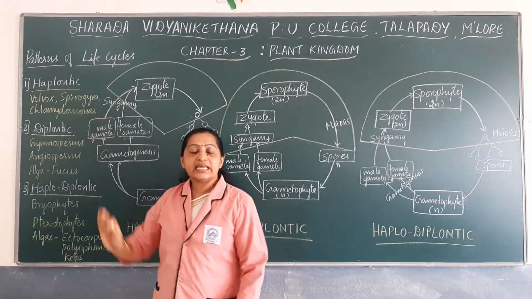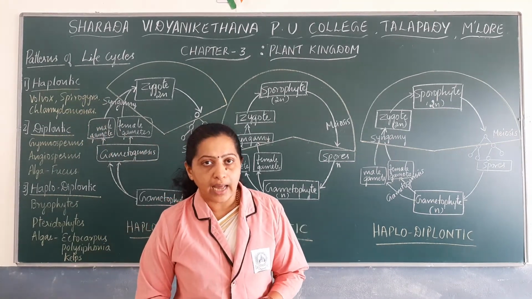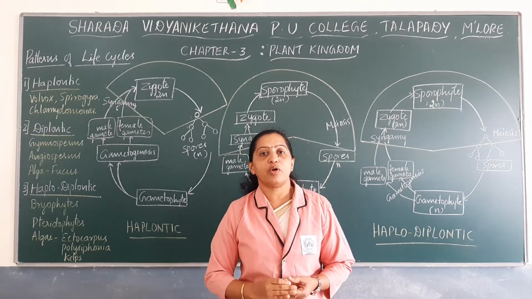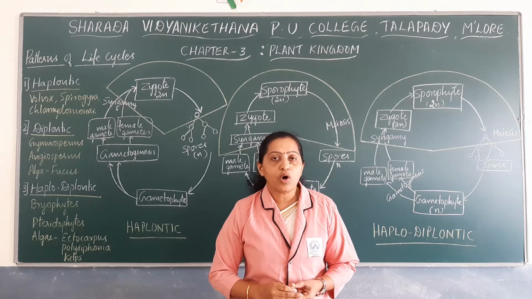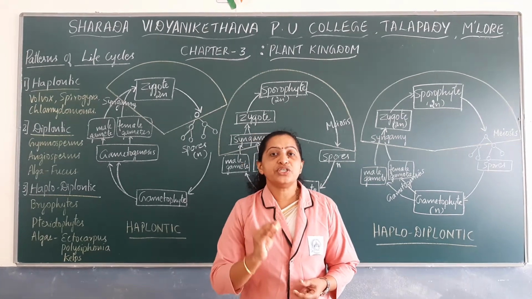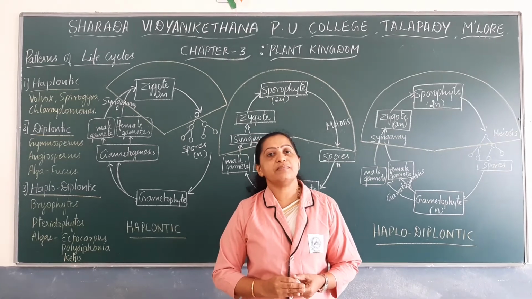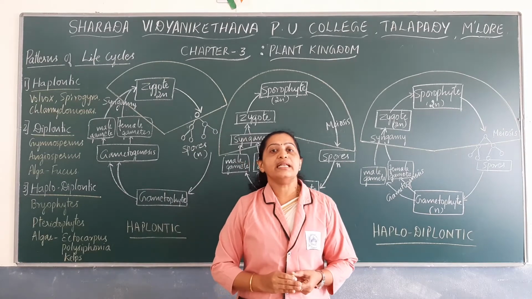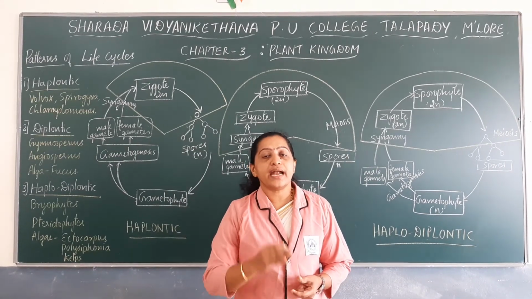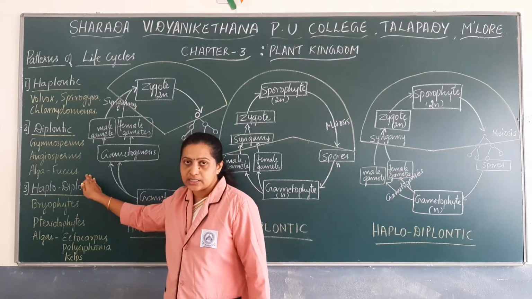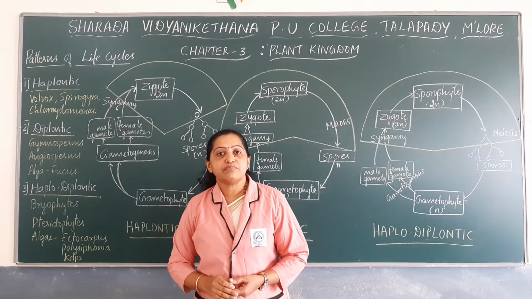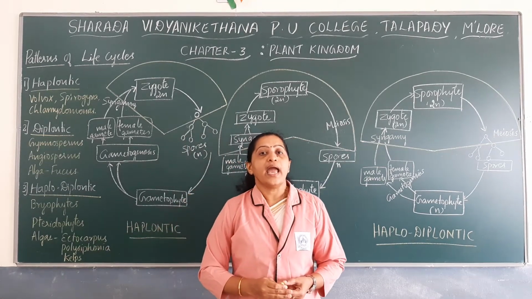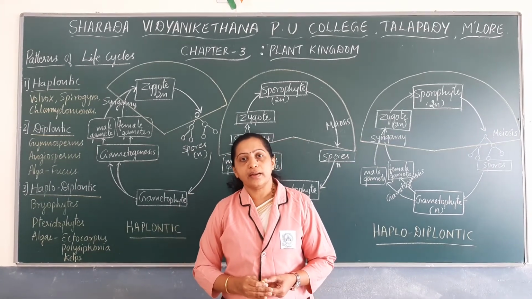Most of the algae exhibit haplontic life cycle. For example, Volvox, Spirogyra and some species of Chlamydomonas exhibit haplontic life cycle. Diplontic life cycle is mainly seen in gymnosperms, angiosperms and an alga named Fucus. Haplodiplontic life cycle is mainly seen in bryophytes, pteridophytes and some algae like Ectocarpus, Polysiphonia and Kelps.